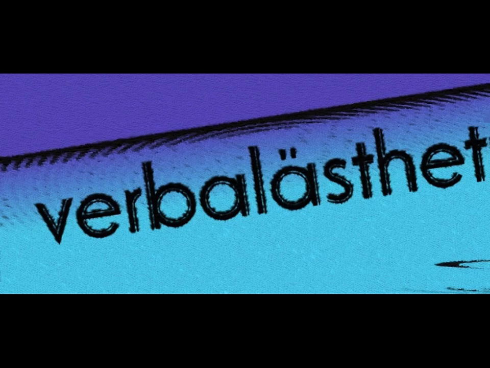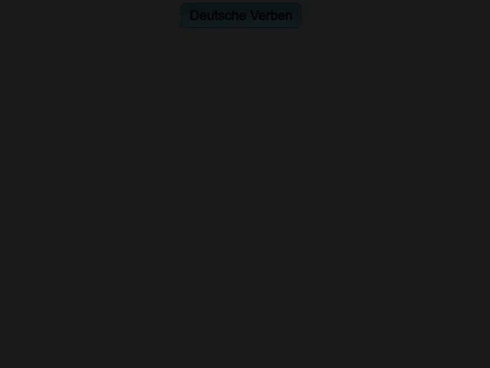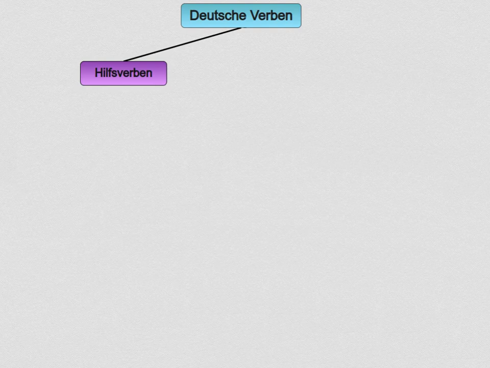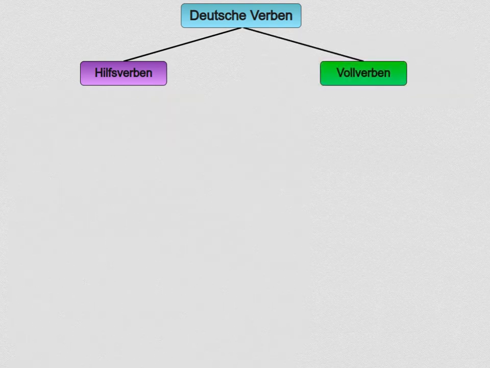In this video, we'll be looking at the categories of German verbs. There are two main categories of German verbs with two subcategories each. Firstly, there are Hilfsverben, auxiliary verbs, and secondly, there are Vollverben, main verbs.